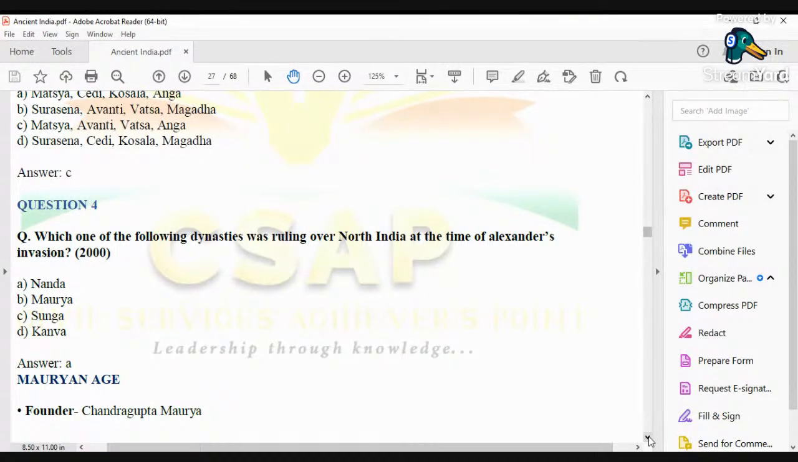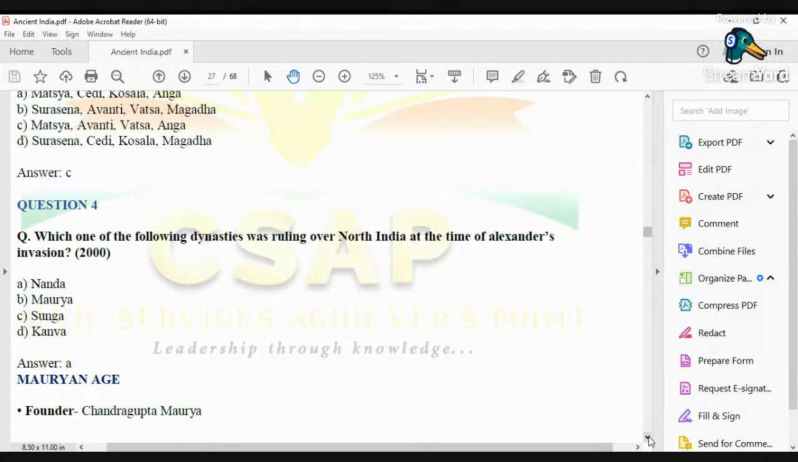Now, when he came to India around 326 BC, he did not move further ahead. It was his own decision. He returned from the river Bees. He did not cross the river Bees. He returned from that river. So we can say that Alexander, by and large, did not visit mainland India.